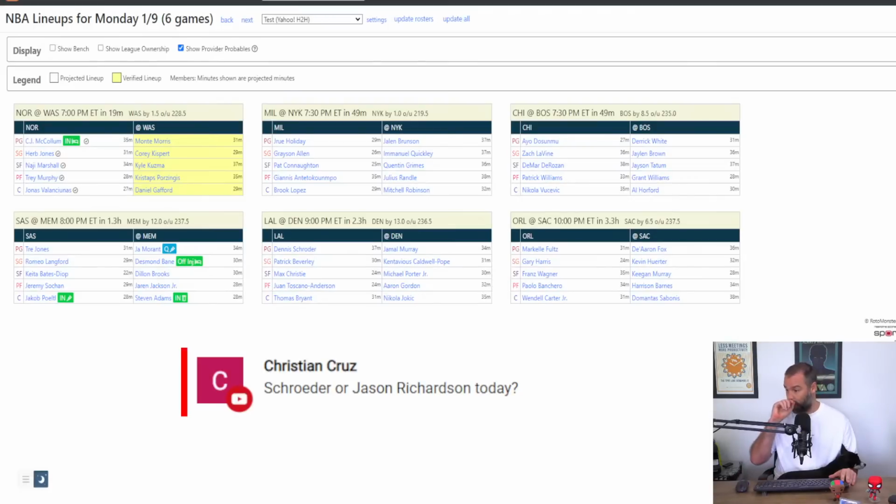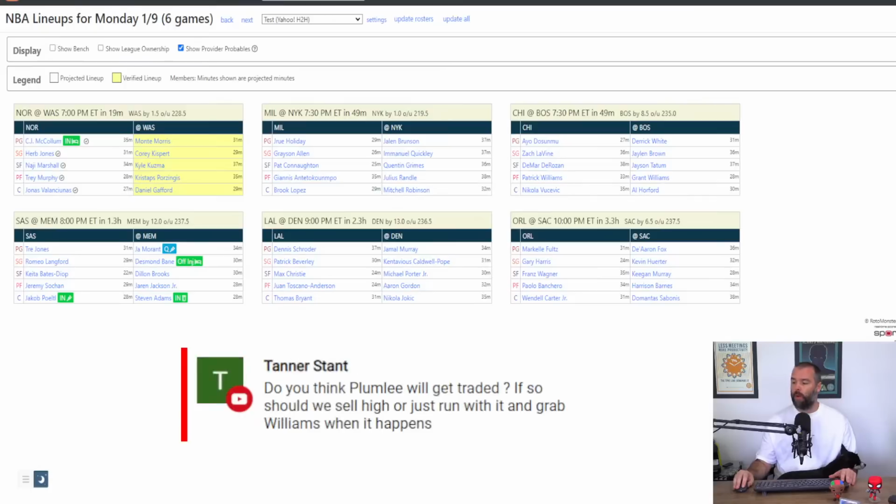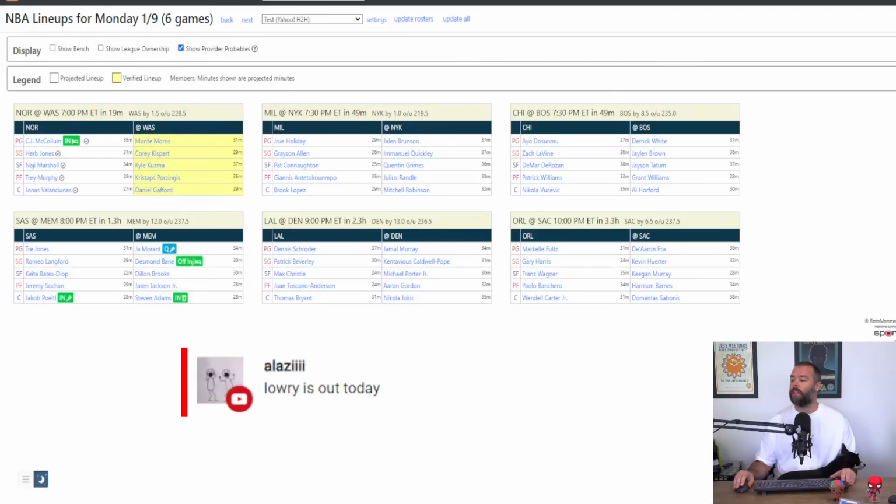But I'll take Schroeder. Do I think Plumlee will get traded? Well, if they're a competent organization, then yes, but they're not. So, look, in general, if the question is, do you think a player gets traded, the answer is always no, because it just doesn't happen. Trades that we expect to happen don't happen. He might get traded. The likelihood is that he doesn't. So don't bank on that. Lowry is out today. Yes, he is. Do I expect Middleton to play any games this week? I expect him to play one.